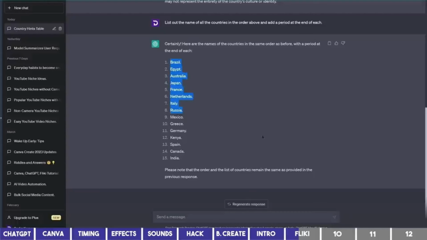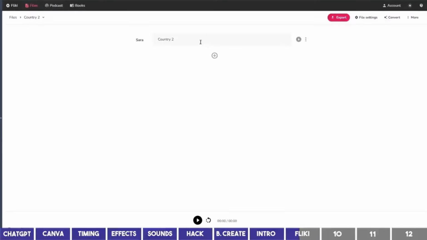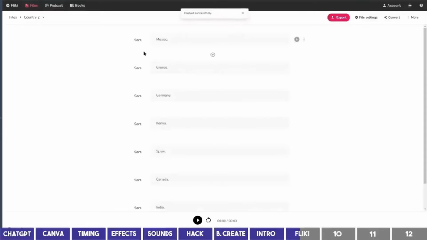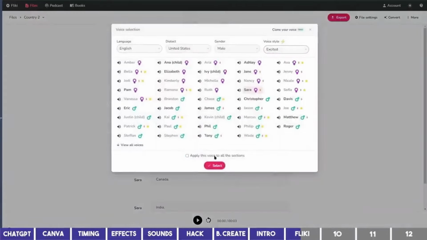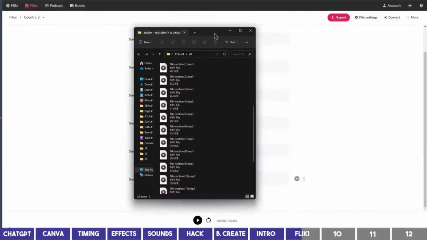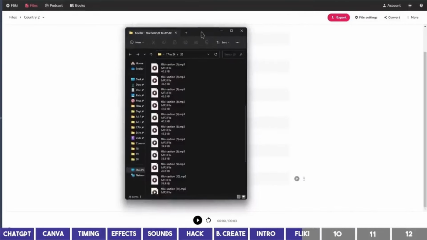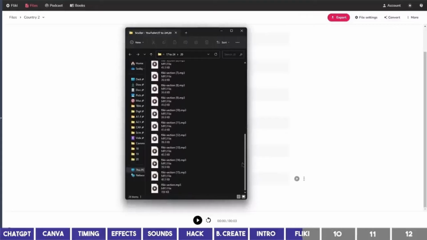Then we can go back to ChatGPT one more time and copy the remaining country names. I'll have to create a new file on Fliki and paste the names here in the box. Select Sarah again and choose an excited tone for all the sections. Then I will download them like the previous ones. Now if you download the audio in the same folder, you should see it numbered this way. The answers are the numbers 1 to 15, while the intro is the first one.